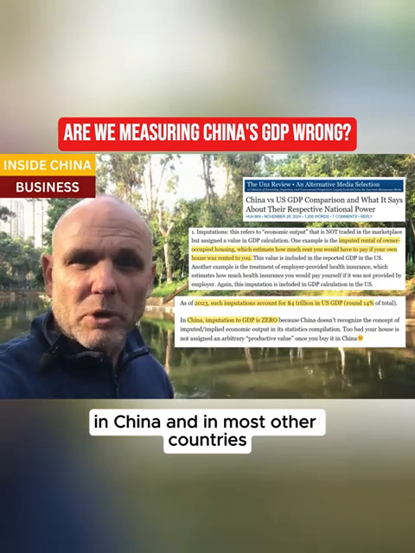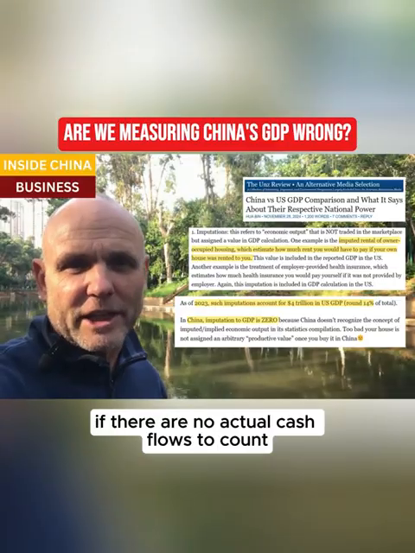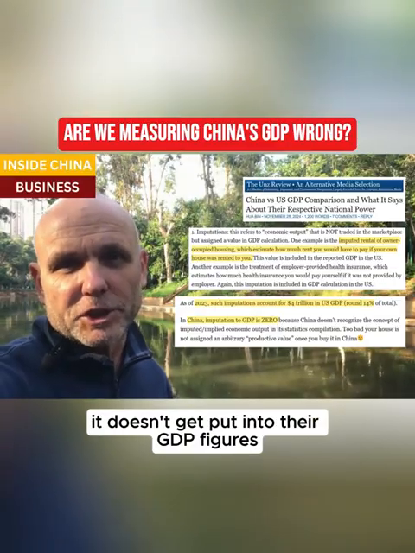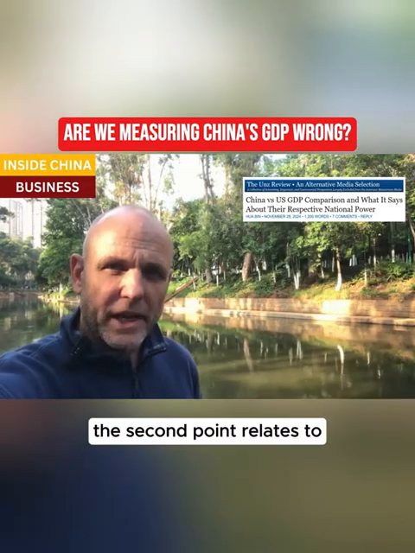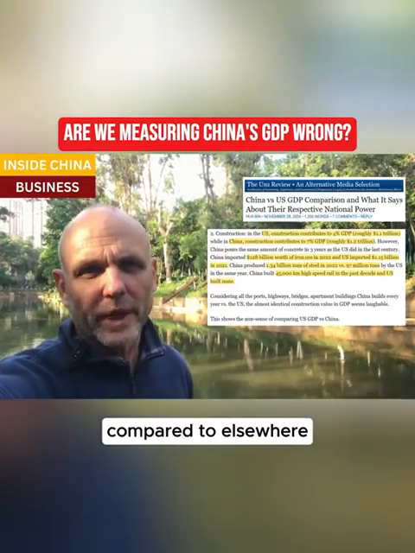In China and in most other countries, these imputations don't exist. If there are no actual cash flows to count, it doesn't get put into their GDP figures. The second point relates to how far our dollars actually go in the market compared to elsewhere.